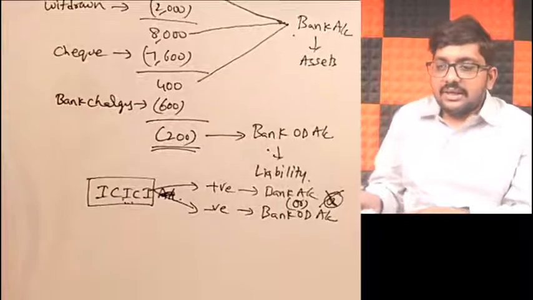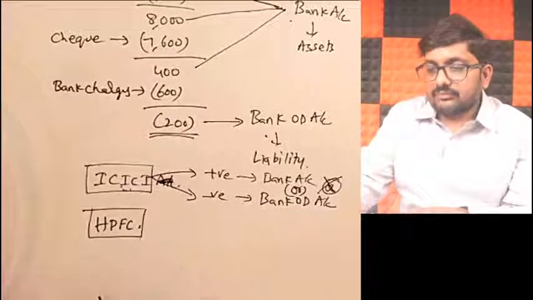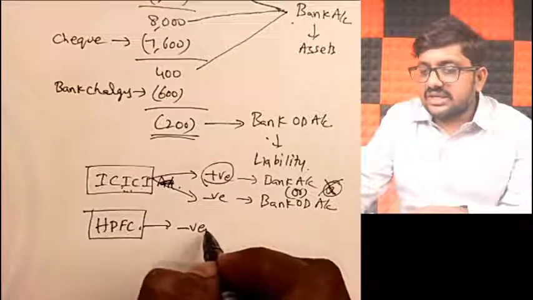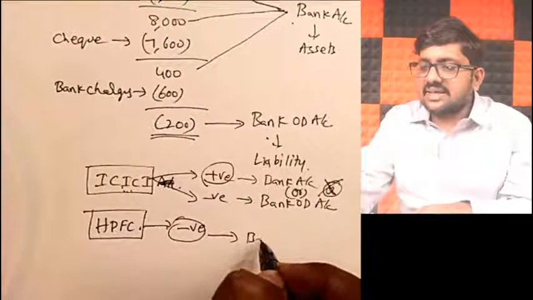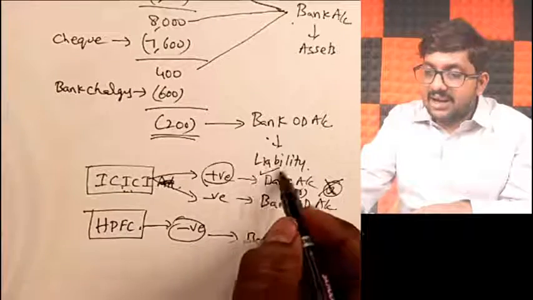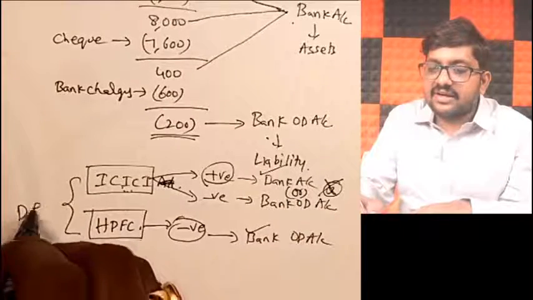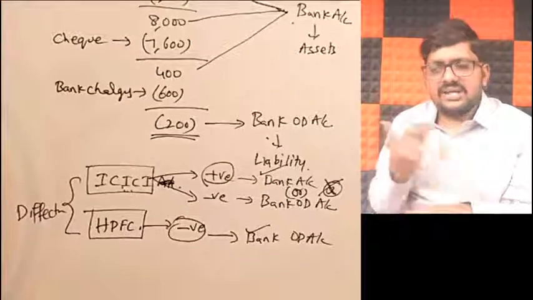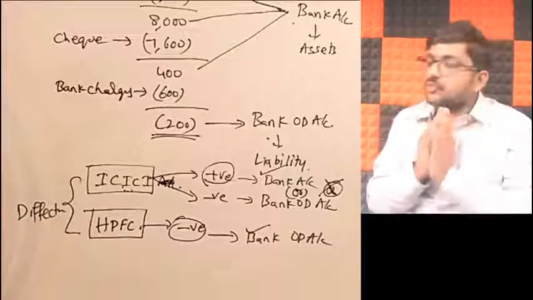Got it, friends? Imagine I have an HDFC bank account also. Now, imagine ICICI Bank is positive and this account is negative. Then I can say bank account is also there, bank overdraft is also there, because they are not the same account, they are different accounts. One account is having positive balance, other account is having negative balance. I can definitely have that. Otherwise, the same account can never be bank account and bank overdraft together. It cannot be, my dear friends.